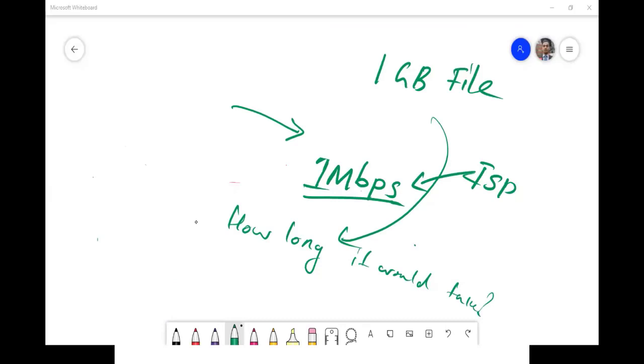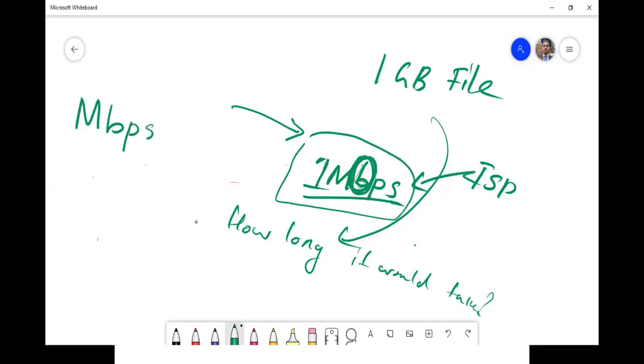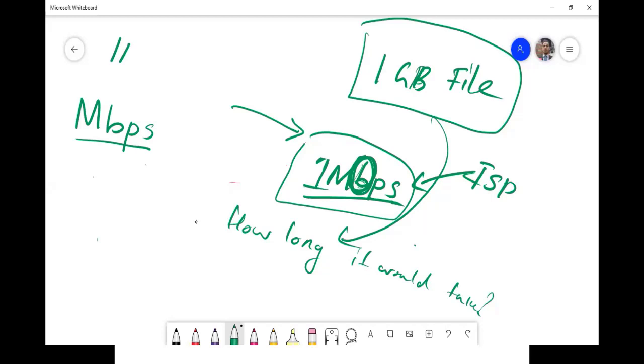You have to remember, internet speed is measured in megabits per second. It's measured in bits, whereas file sizes are measured in bytes. If you are actually getting 1 bit per second, what are you actually getting? So that's what you have to clearly understand. So here it's small b, it means bits. Here it's byte.